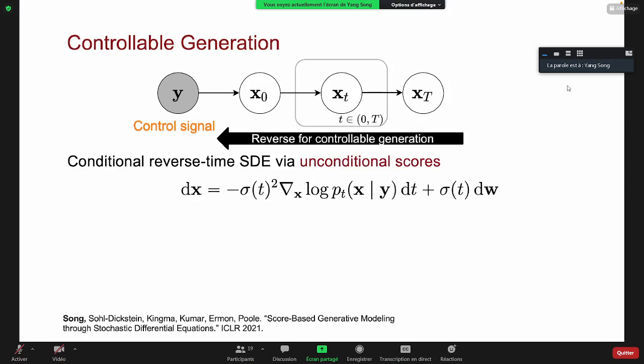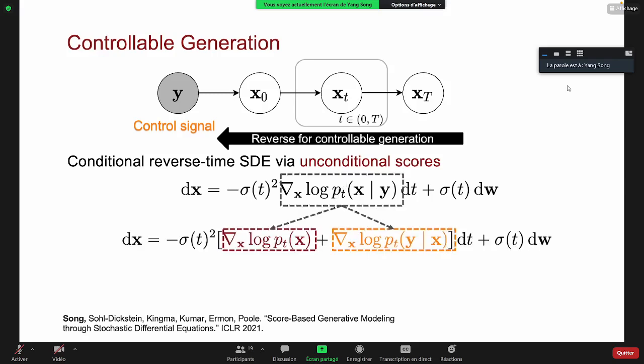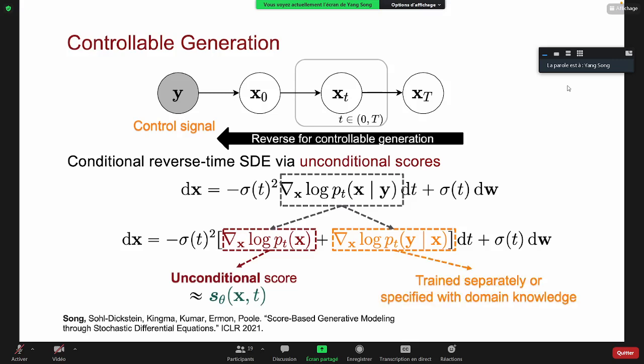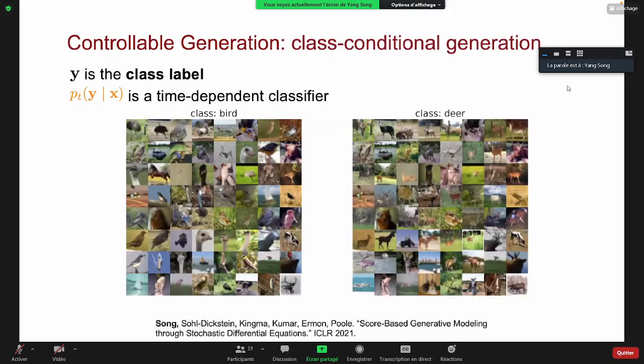And here we need to compute the score function of the conditional distribution. This term can be decomposed into two terms using the Bayes rule. And here, the new expression can be estimated first using the unconditional score function for the first term. The second term can be estimated by training a separate neural network, or in many cases, directly specified with our domain knowledge. And here are some applications of this framework.